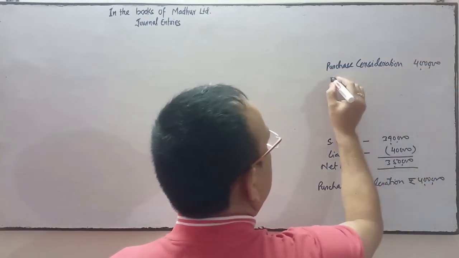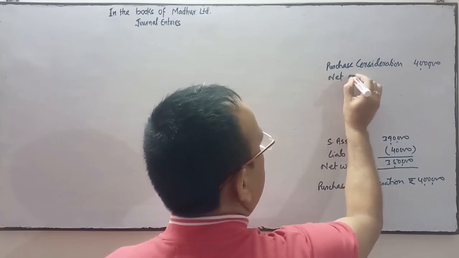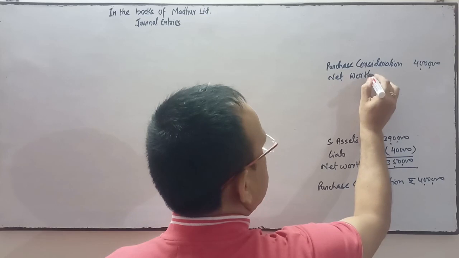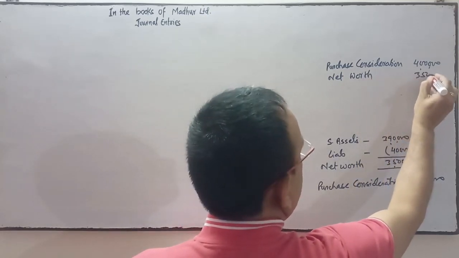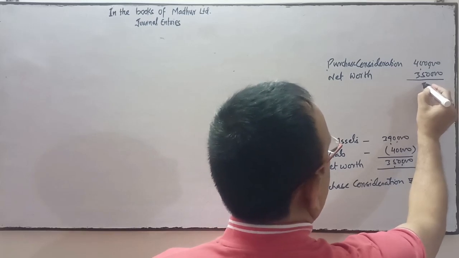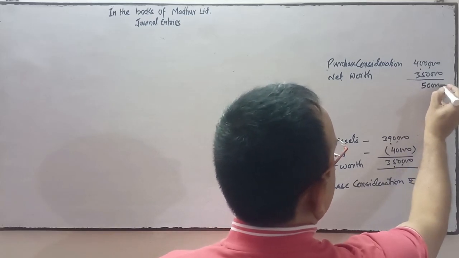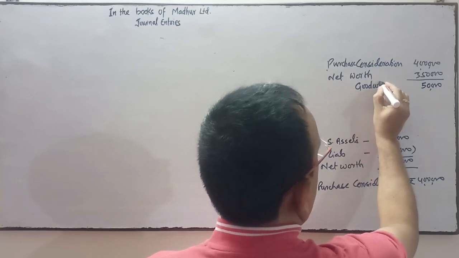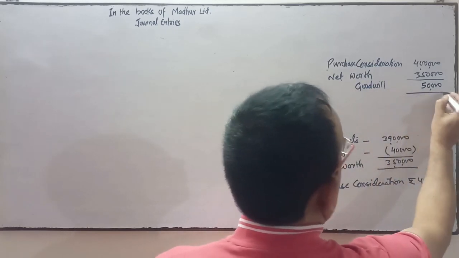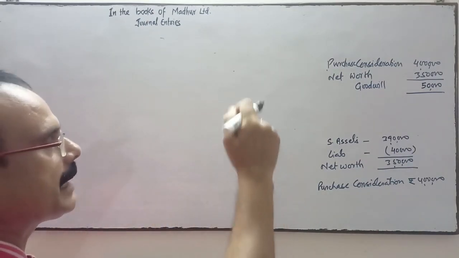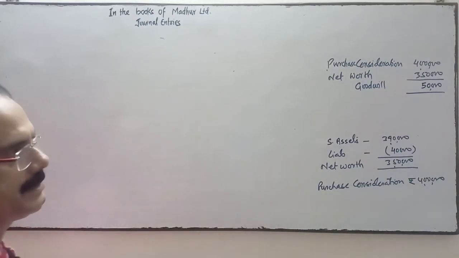However, the net worth of the business is less than that, 3,50,000. So goodwill is the difference, 4 lakh minus 3,50,000. It is 50,000 is the goodwill. Is it clear? Goodwill is 50,000 because purchase consideration is above the net worth of the business.